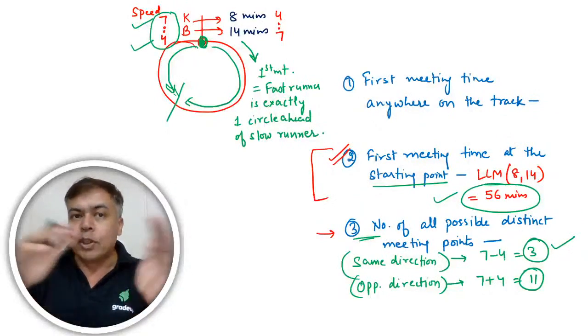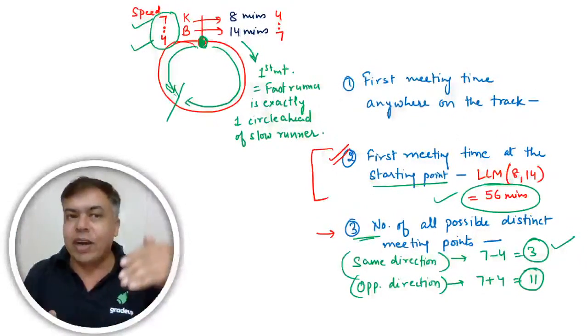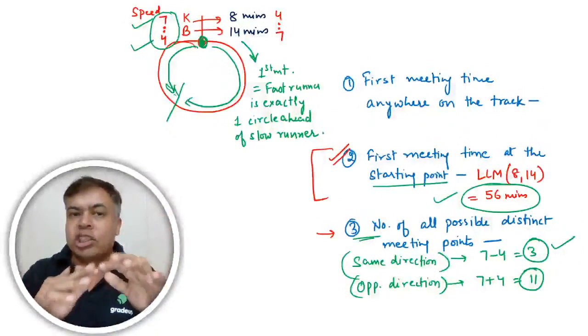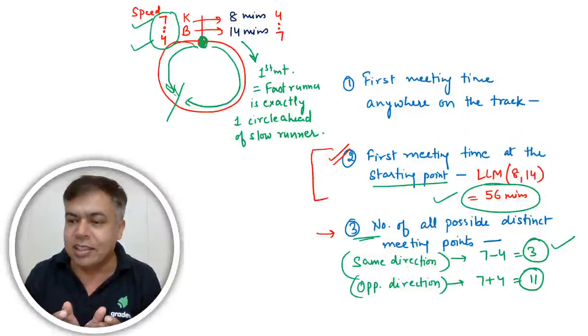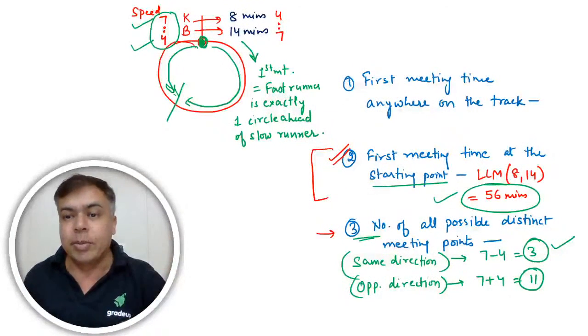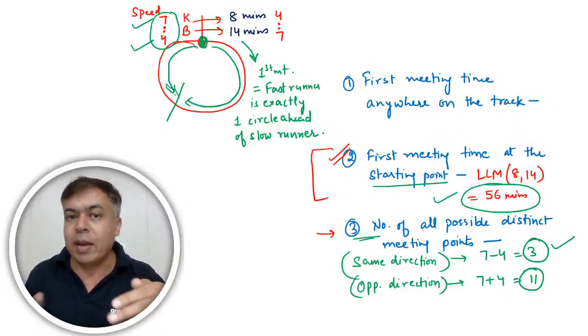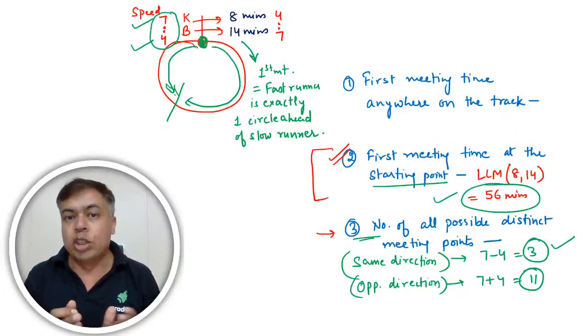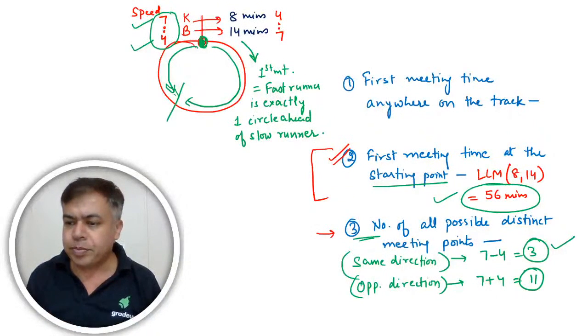And in case of the opposite direction, still they have covered 7 and 4 circles. So the sum of the distance traveled is 11 circles. So this must be the 11th meeting, right? If they are moving in the opposite direction, this must be the 11th meeting. Okay. I hope this will be clear.